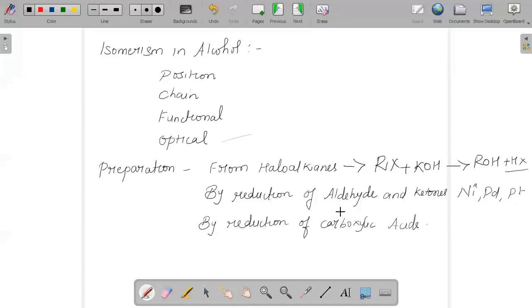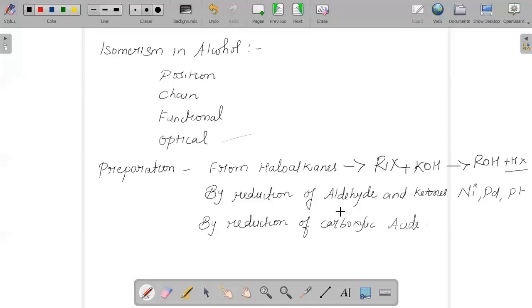Whenever Grignard reagent reacts with formaldehyde, it will form primary alcohol. Whenever Grignard reagent reacts with any other aldehyde, it will give you secondary alcohol. And whenever a Grignard reagent reacts with ketone, the product will be a tertiary alcohol.